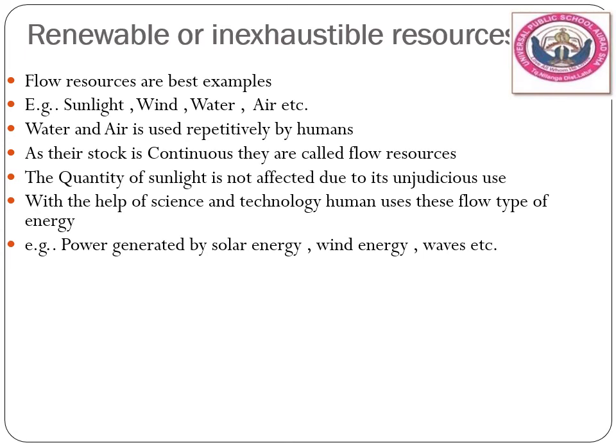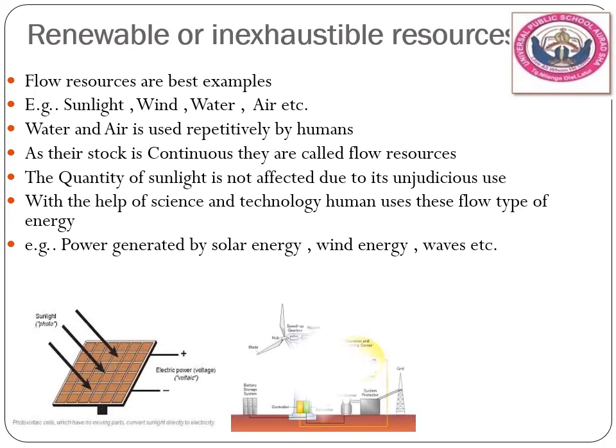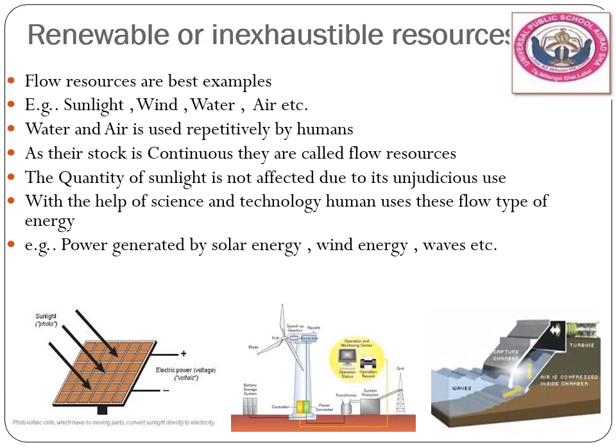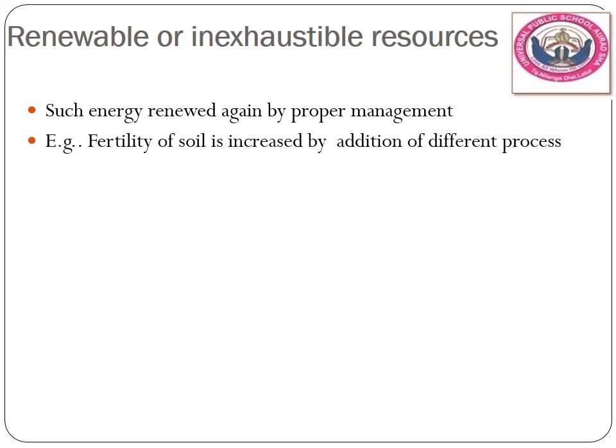With the help of science and technology, क्या होता है? Humans use all these flow resources for fulfilling their requirements. For example, the power generated by solar energy, the electricity generated by wind energy, and so on. Then, in renewable resources, such energy is renewed again by proper management. Okay, फिर ऐसे ही नहीं होता, इसका भी एक लिमिट होता है. So, just to regenerate it again, proper management should be done.